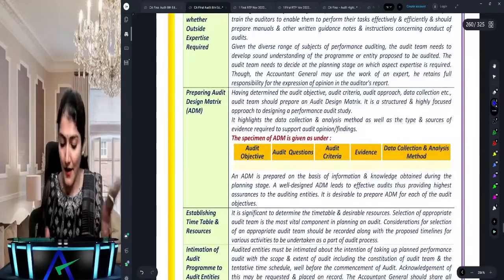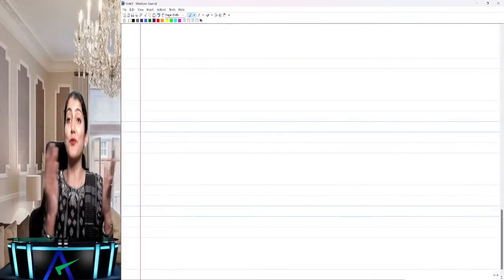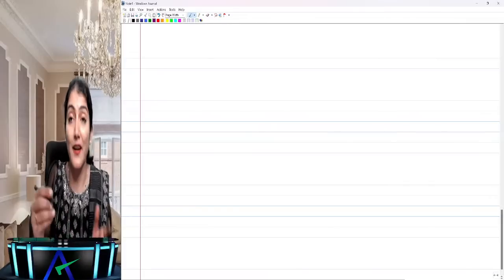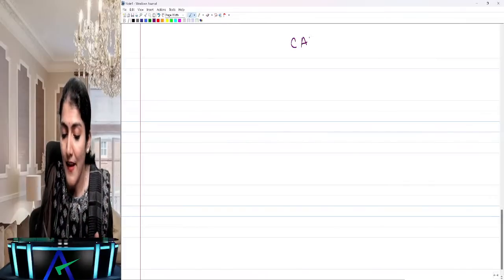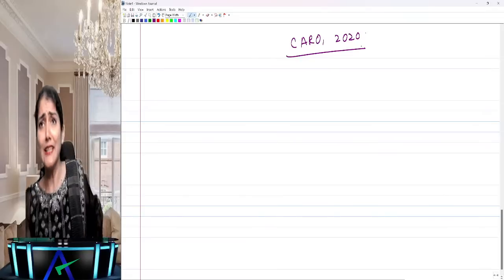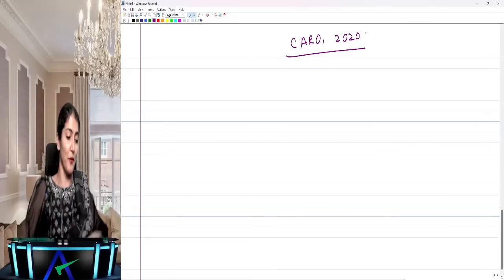So many of you have asked me for a discussion regarding CARO, right? So before we go into a few other chapters, or discussion regarding forensic audit or so, let's have a quick review of CARO 2020. Right, the Companies (Auditor's Report) Order 2020.